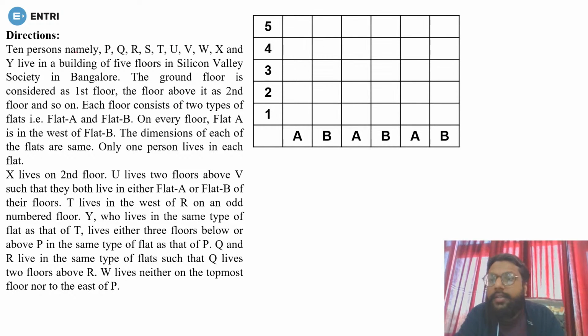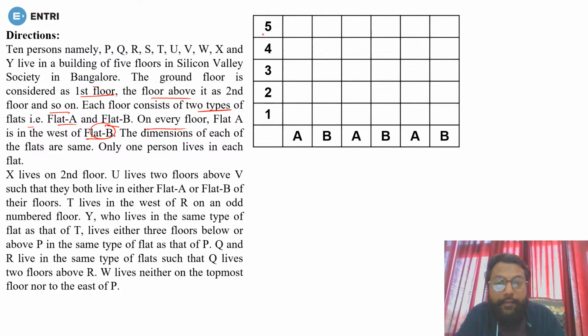The question is that P, Q, R, S, T, U, V, W, X and Y live in a building of 5 floors in Silicon Valley Society in Bangalore. The ground floor is considered to be the first floor, the floor above it is 2, and so on. Each floor consists of two types of flat, flat A and flat B. On every floor, flat A is in the west of flat B. So first of all, we have to make the proper arrangement.